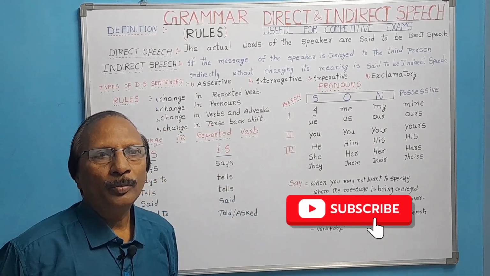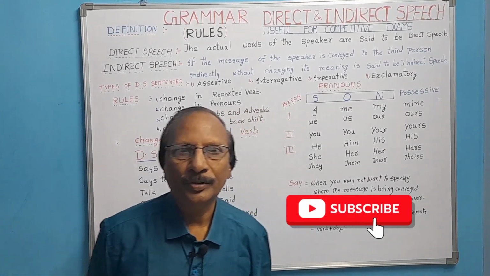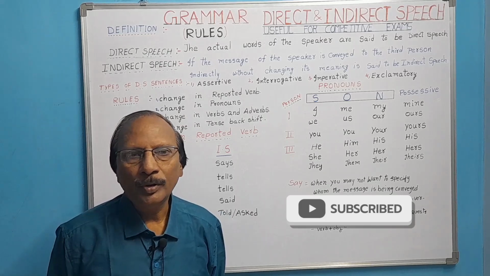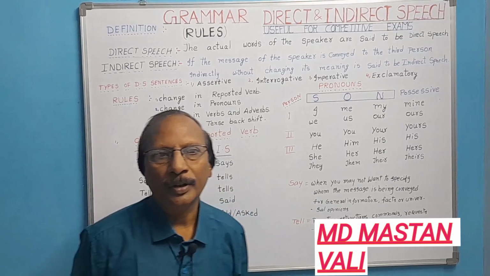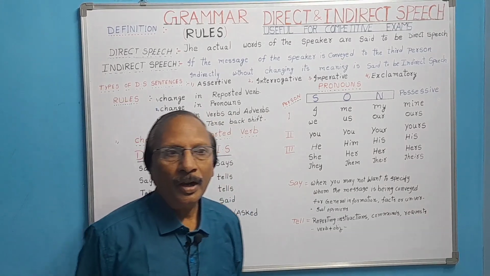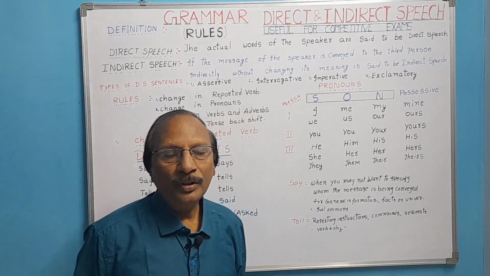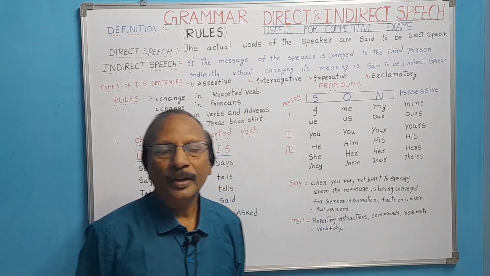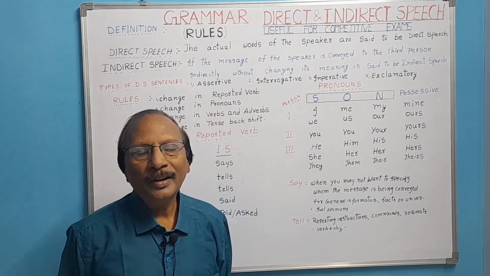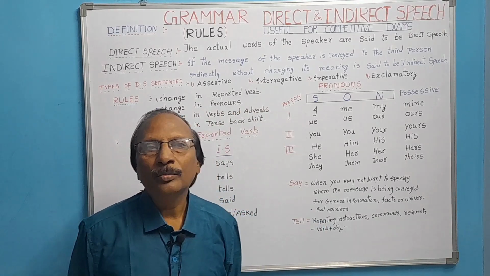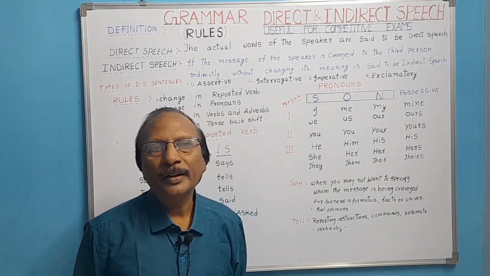Today I have come with the most important topic in English grammar, that is direct and indirect speech. From morning to evening we keep talking with our neighbors, with our friends, with the members of our family in different ways about others, and we give information to others and we get information from others. In this way we use direct and indirect speech. Actually, knowingly or unknowingly, we speak in direct and indirect speech, but when we are learning English grammar, we use some rules.